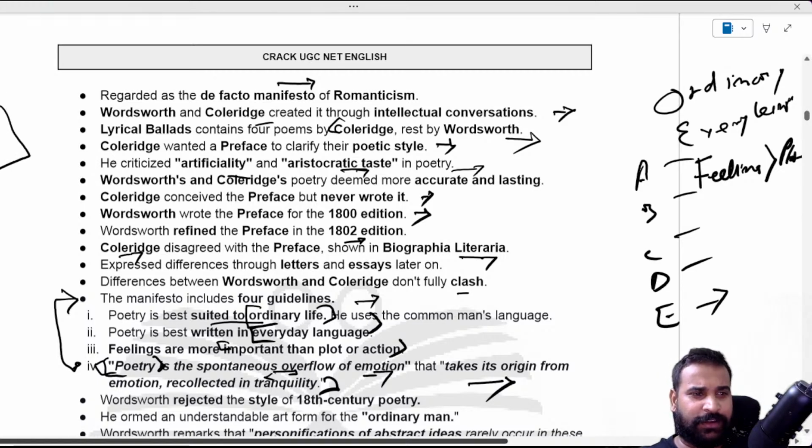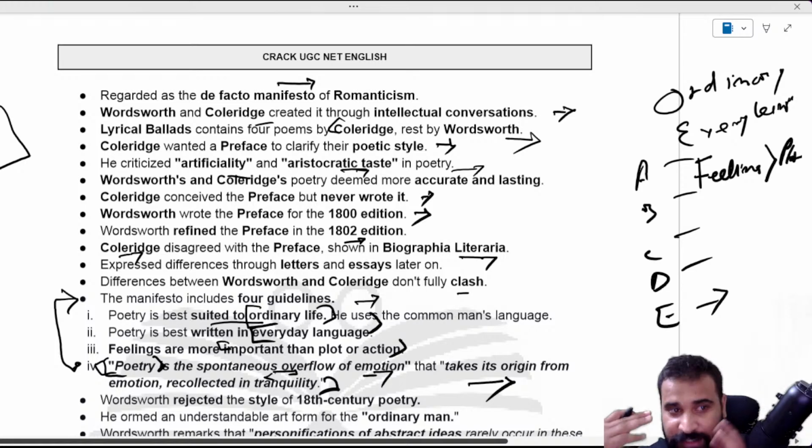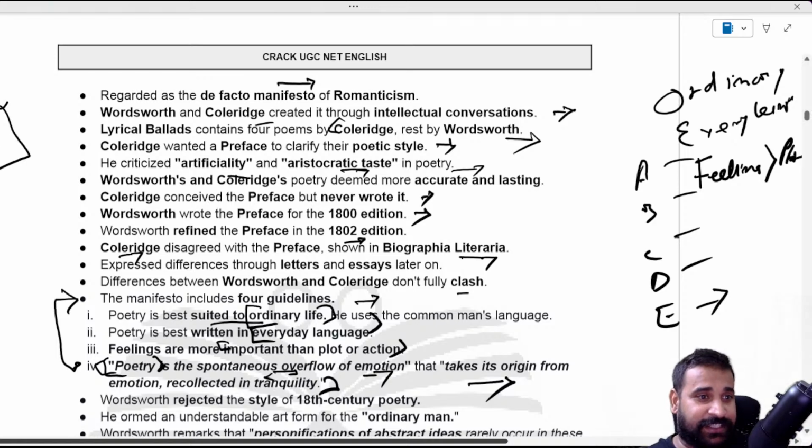And in the park he saw a nightingale or Indian rover or dove or something, and he got emotionally attached. I mean, he got inspired by it. So sudden emotion came, right? That emotion came into him, and then he didn't write the poem immediately there, right?